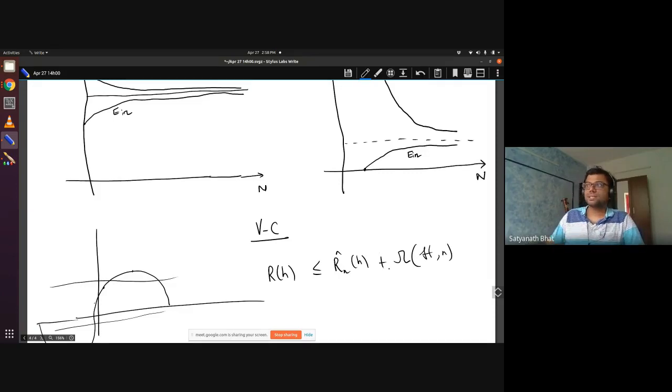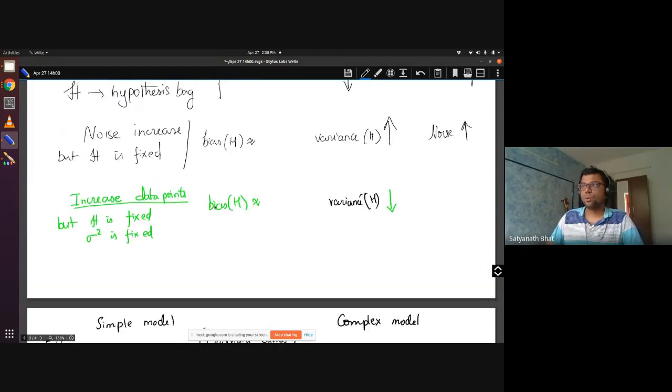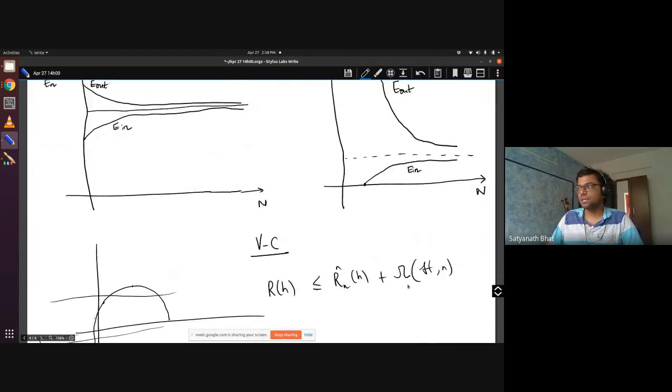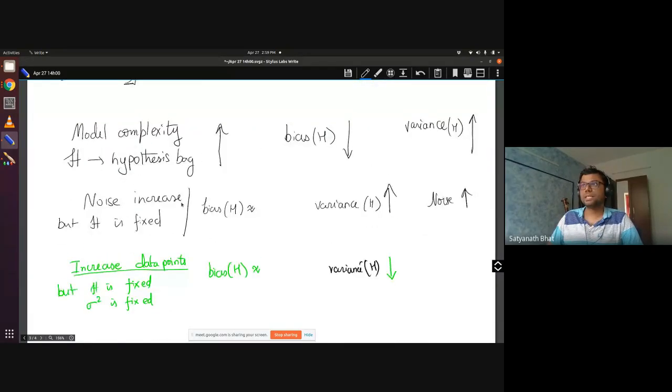So bias is representing your performance on the average. Variance is telling what is the cost of your model. So that is something similar to this. It's very similar. You go back and think over it. The picture that we get from VC is very similar to the picture that we get from the bias variance trade-off.